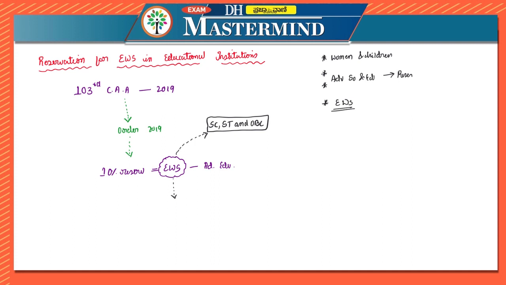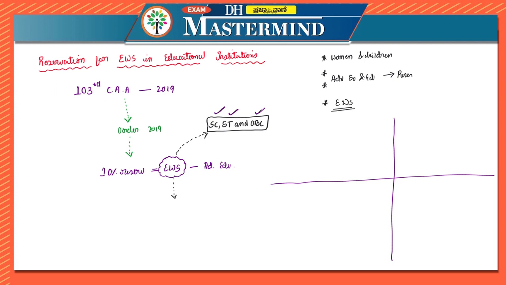Now, if you are excluding SCs, STs and OBCs, can everyone else get this economically weaker section eligibility? No, in this regard, the eligibility criteria itself is given. What are the eligibility criteria? We will look at it in 4 parts. There are 4 eligibility criteria. The first one itself, the exception, says that whoever is not included in SCs, STs and OBCs can avail reservation under economically weaker sections.